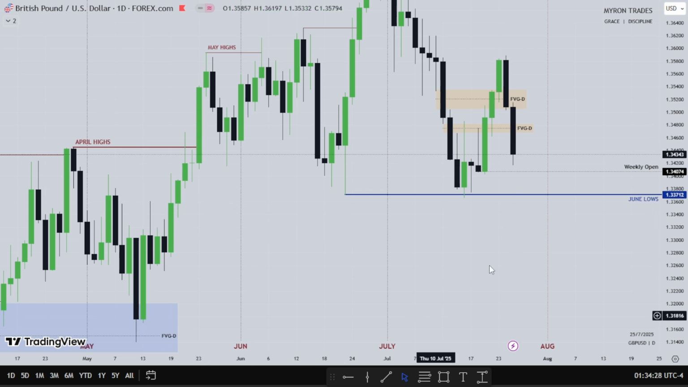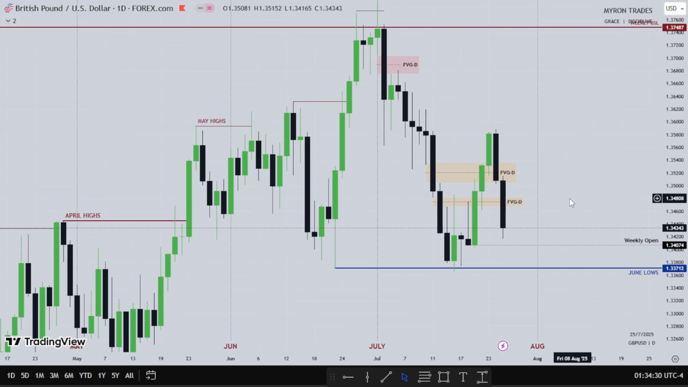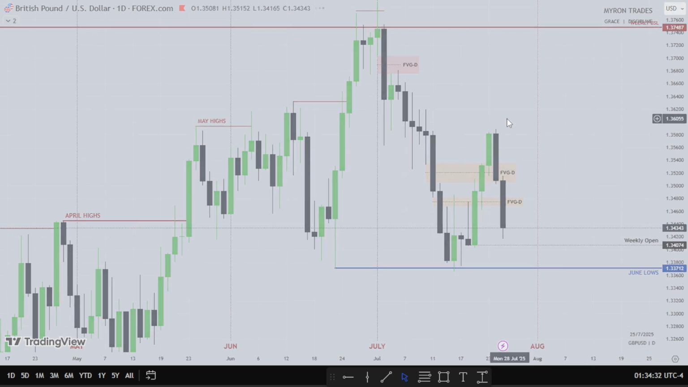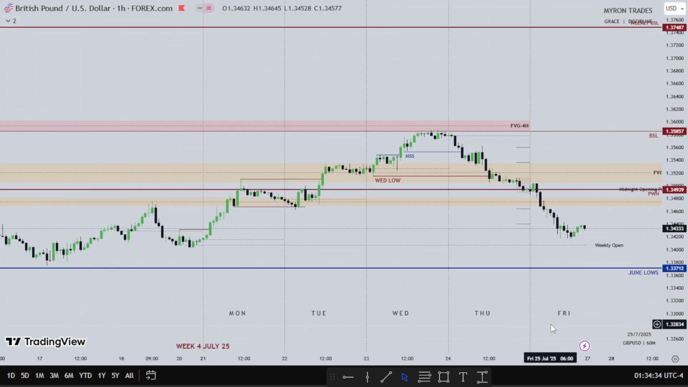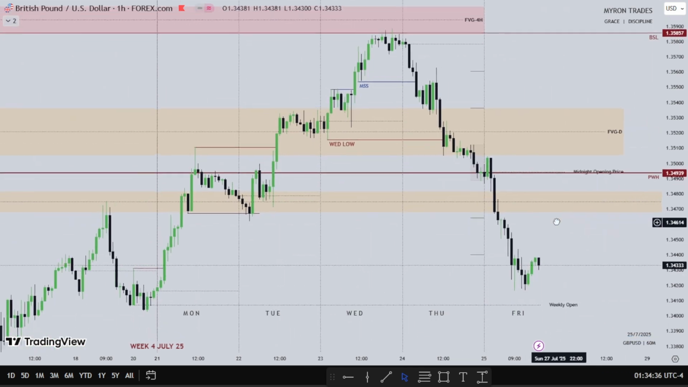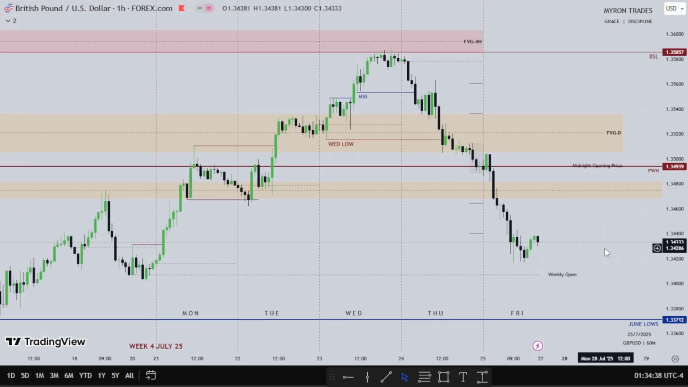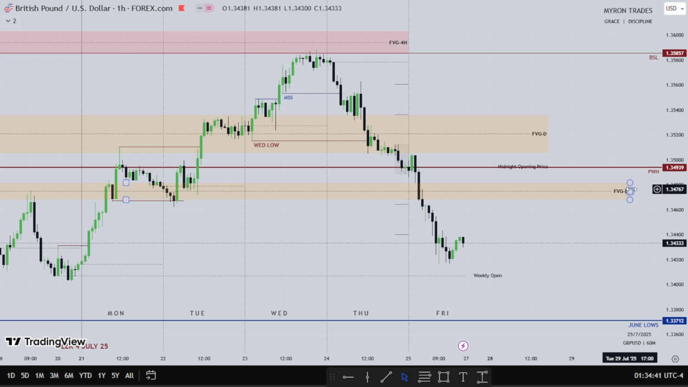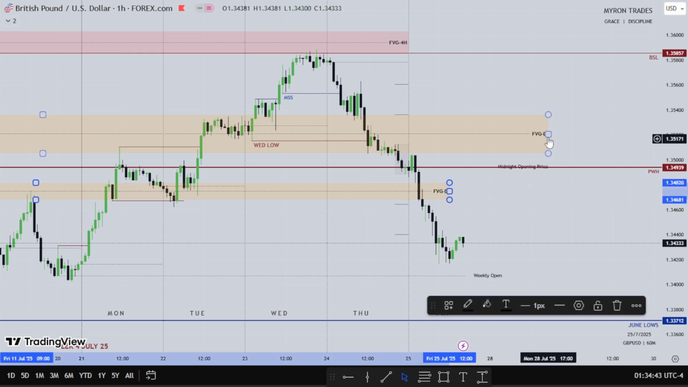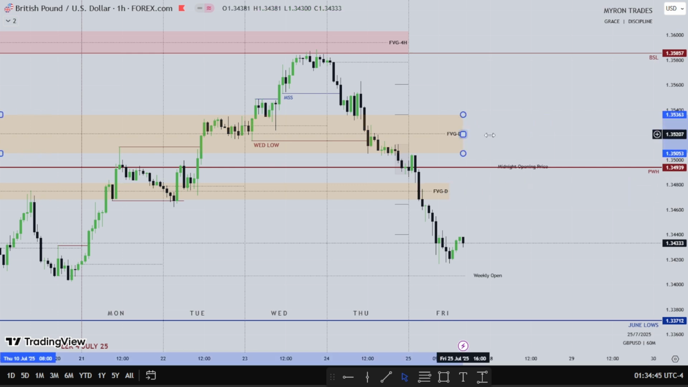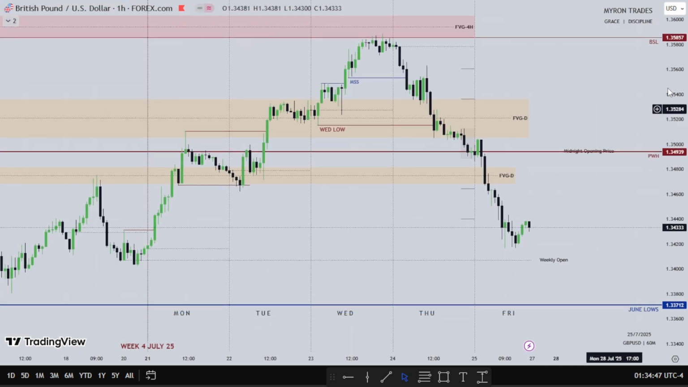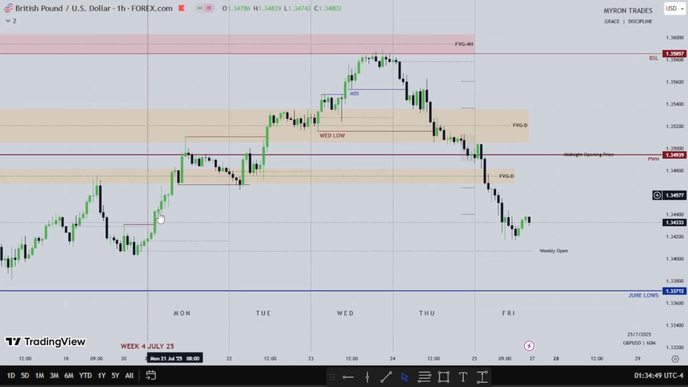So let's head into the 1-hour time frame and see how pound expanded for the week. So in the first half of the week, pound was bullish, and the second half of the week, pound was bearish because of the dollar. So we see pound trading into that 4-hour fair value gap. This is Monday, this Tuesday, this is Wednesday, Thursday, and Friday.